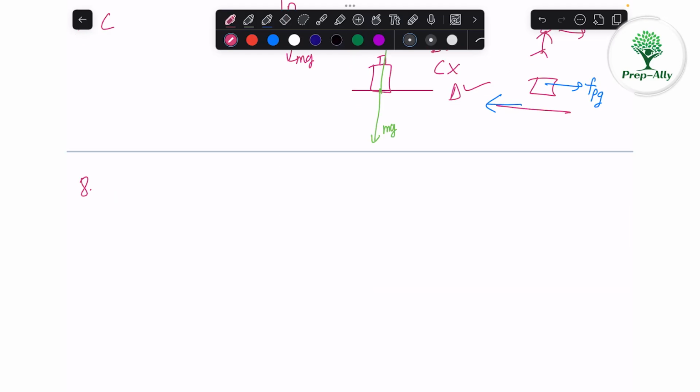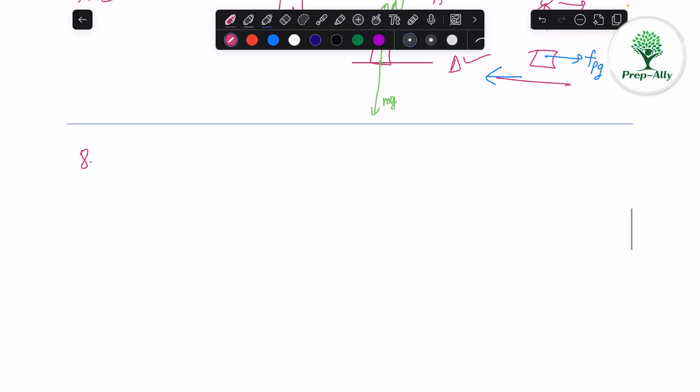In this question, Newton is sitting below the apple tree, and the apple falls from the tree. So we'll read option number A. Gravity acts on an apple when the apple gets detached from the tree. When it is hanging on a tree, then also the gravity force is acting on this apple. Its weight is mg, and the tension in this branch will act in upward direction, and the net force is zero. That's why the apple is staying there. So even if it is hanging, the gravity is still acting.